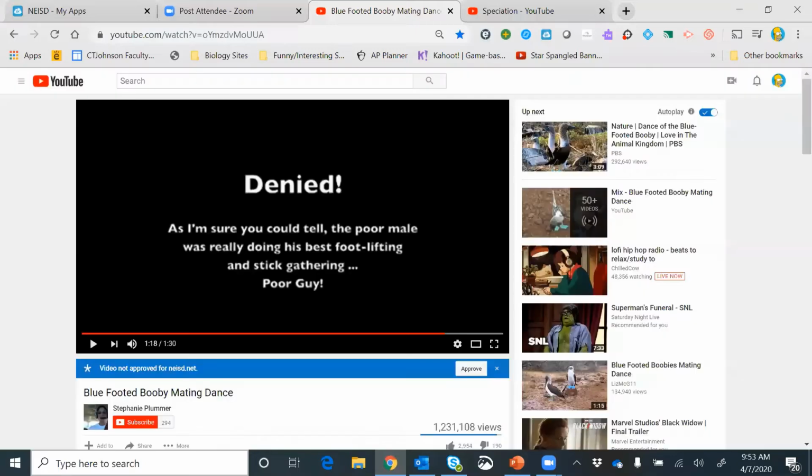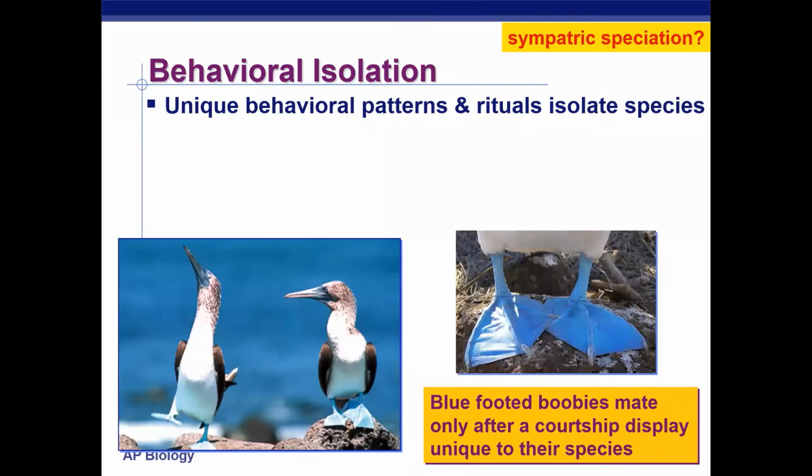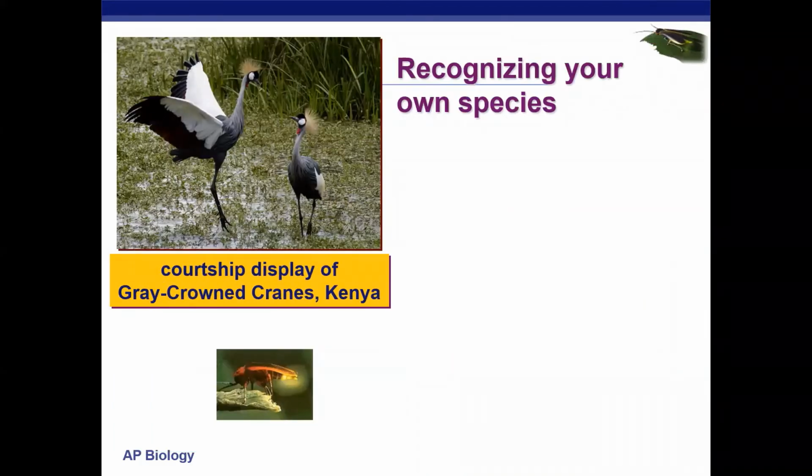So once again, that is behavioral isolation. It has to do with mating calls, mating rituals. And once again, we see this with birds a lot. For example, the gray crowned crane. Guys, the male usually has to do this almost ballet dance where they twist in the air and show off their wings. Very unique to just cranes, these gray crowned cranes.